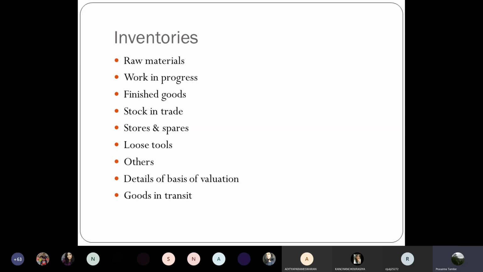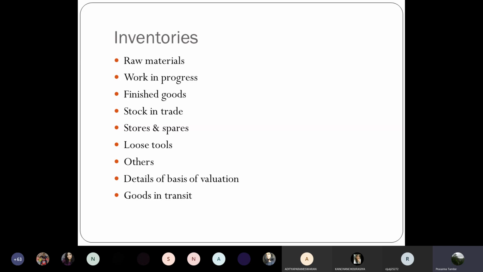Stores and spares. In case you have a machinery manufacturing setup, you may have some consumable stores and spares in your custody to maintain your normal repairs and maintenance cycle. So such stores and spares which are lying with you will also be part of inventories. Loose tools are again classified as inventories and not as part of fixed assets.